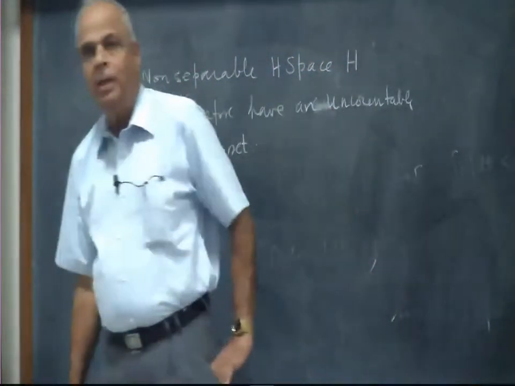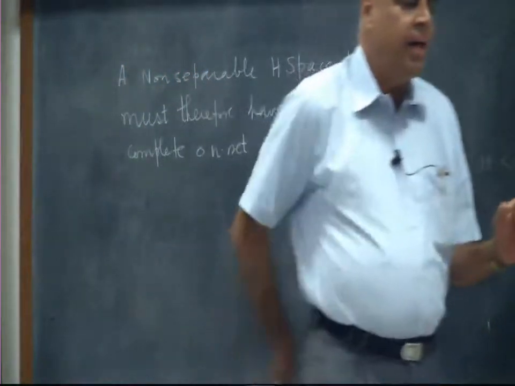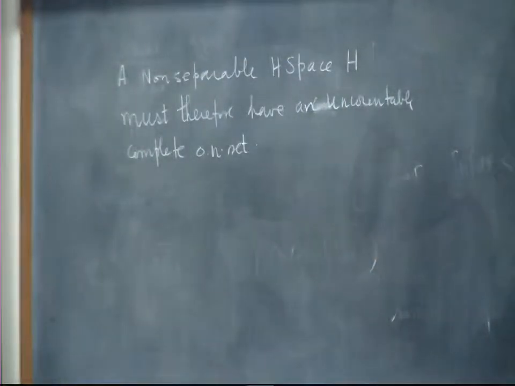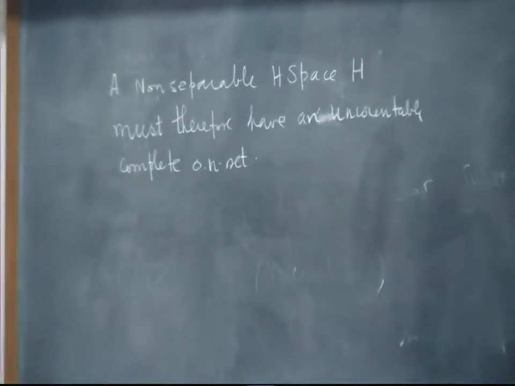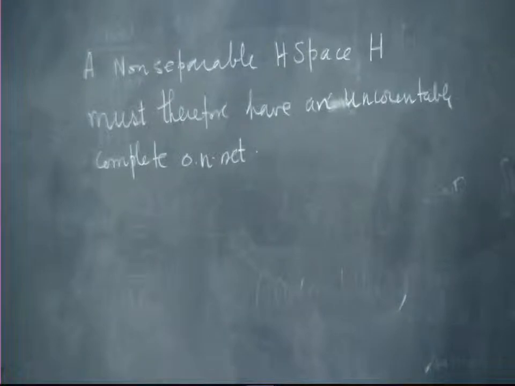So what does that mean? I can't index the orthonormal vectors now as phi 1, phi 2, phi 3, but I will have to index them like phi of alpha, where alpha runs not through the integers, but over an uncountable set, maybe the continuum, or the irrational numbers, or whatever it is, a very bad uncountable set.